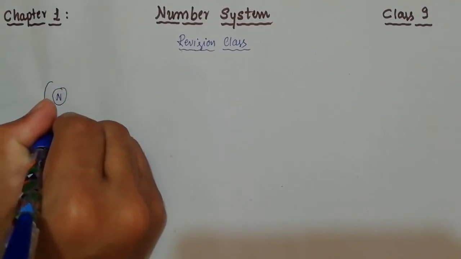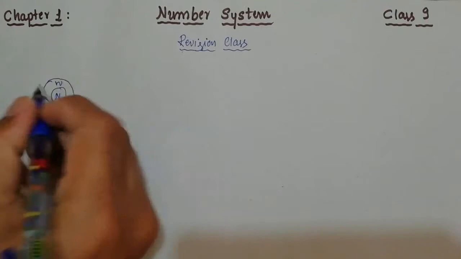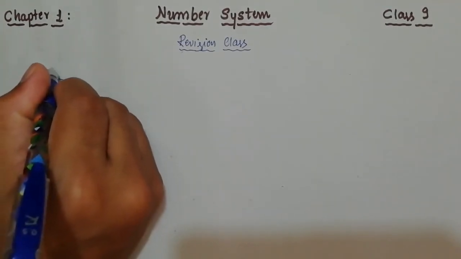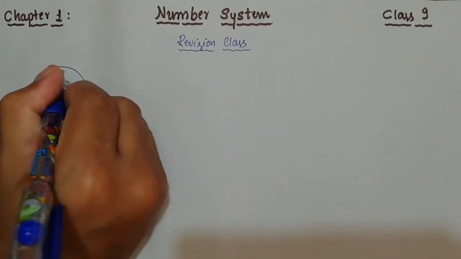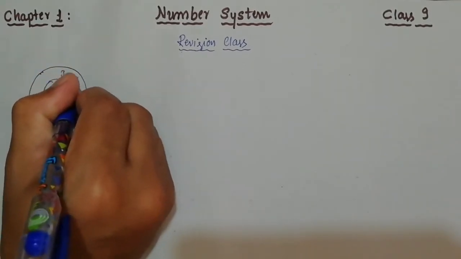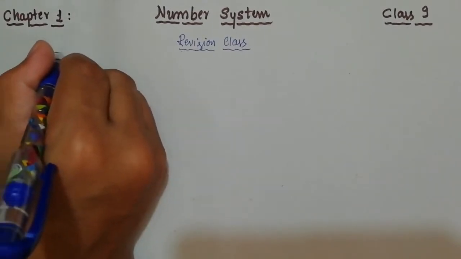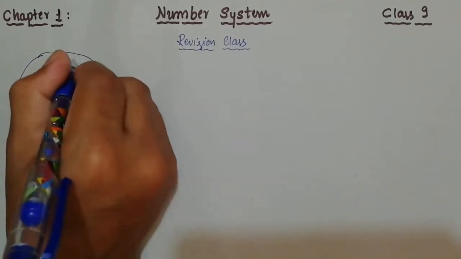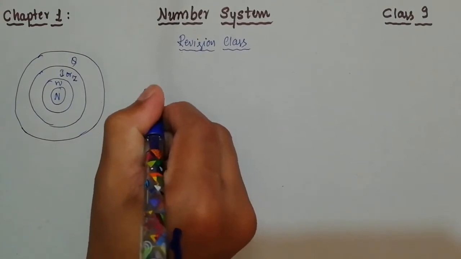After that I'm going to write the second circle. This represents whole numbers. Then I'm going to write one more circle, and this represents integers, I or Z. After that, one more circle, which represents Q, rational numbers, and one more set is there, Q dash.